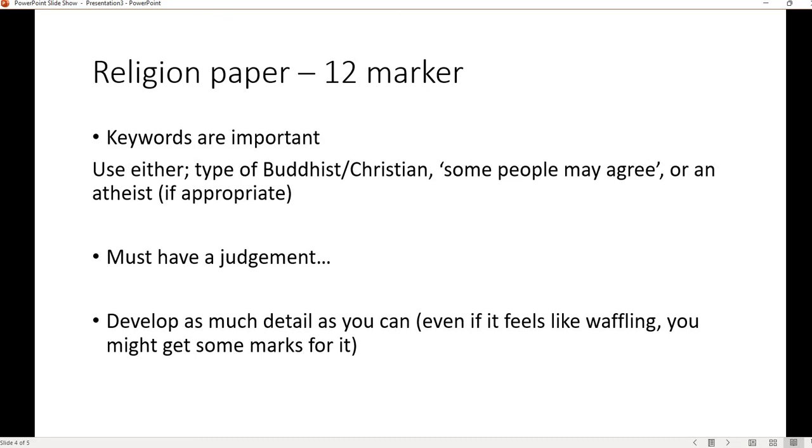As I said, as much detail as you can. Even if it feels like you're waffling, you might get some marks for it. So just try and show the examiner as much as you know. You don't get marked down for saying things that are not correct. You get marked for the things that you have said that are relevant. So the more you can say, the better.